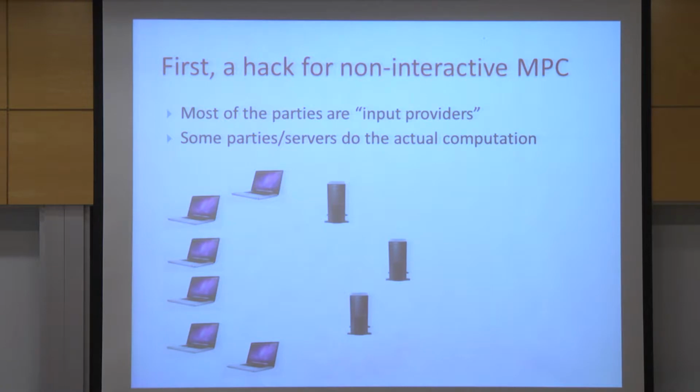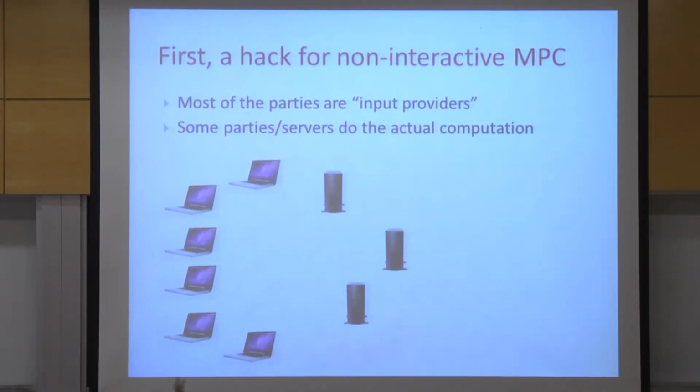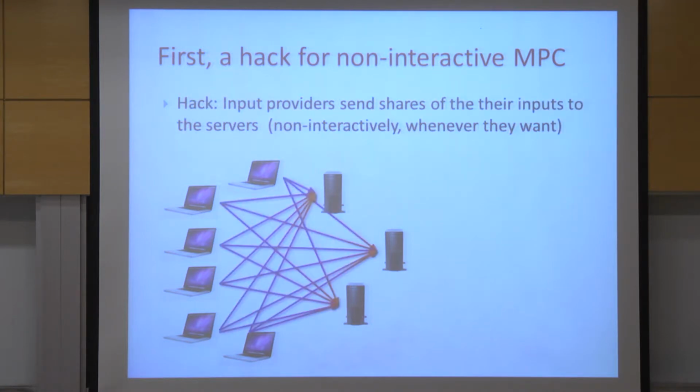So one hack around this is to say the following. Okay, I'm running out of battery here, so I won't be able to show. So we have these parties who want to do the computation. Say that there are farmers who want to participate in an auction. There are hundreds of farmers here. They're not going to be online at the same time. So we can set up 3 servers who are going to be online because we're going to take care of them. And in some initial phase, all the farmers are going to take their inputs and share them among these servers. So this is done non-interactively.